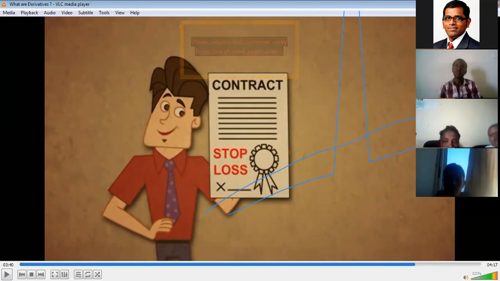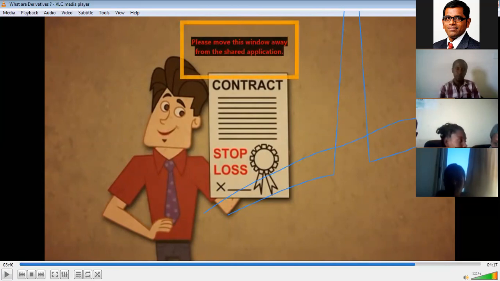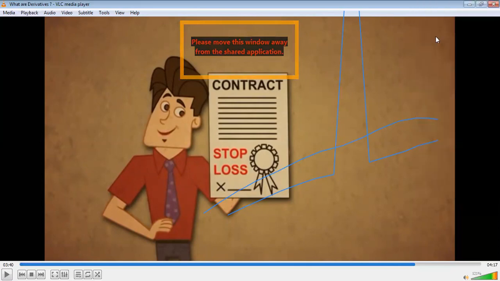Now I'm growing a crop, and after 1 year the crop may come. So they make a 1-year deal, and they make the contract with the dealers and distributors. Like that, farmers can reduce their risk. Farmers can reduce their risk by entering into a derivatives contract. This is the meaning of a derivatives contract.